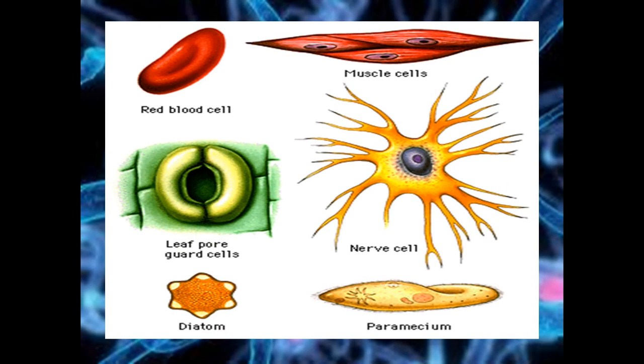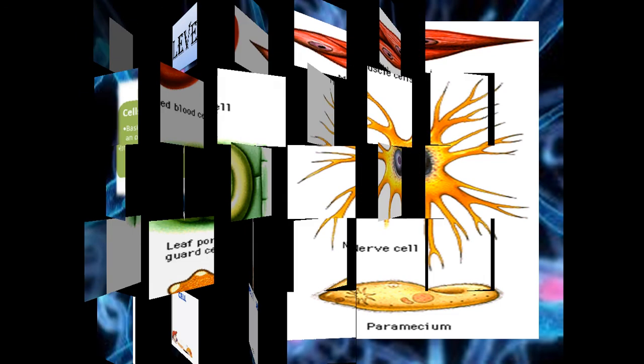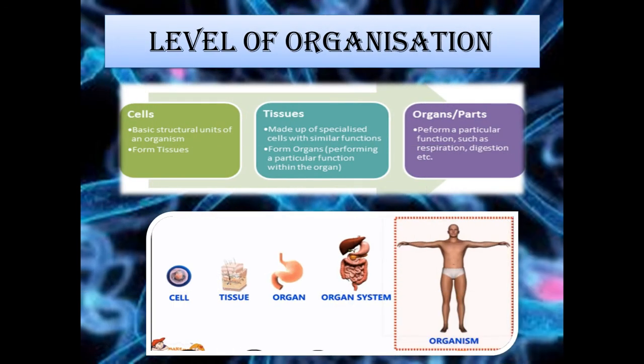Okay. So next is the level of organization, means how the organization of a body takes place. In a multicellular organism, the cell represents the lowest level of organization, students. A group of similar cells performing a specific function that join together is called a tissue. For example, all skin linings are a form of epithelial tissue.